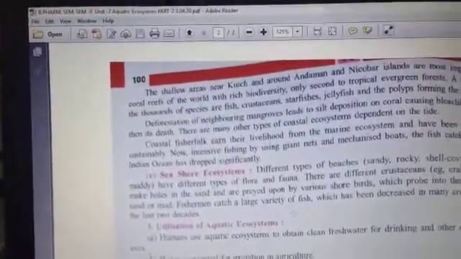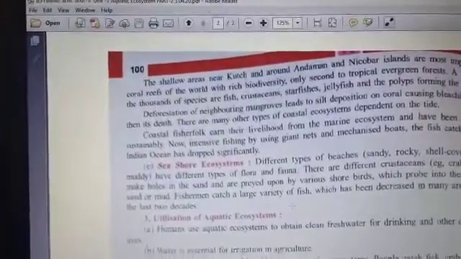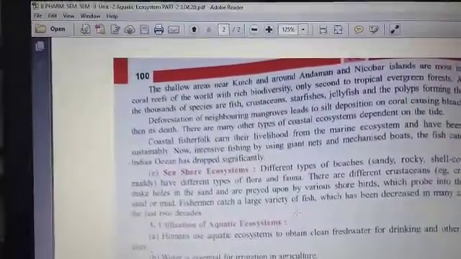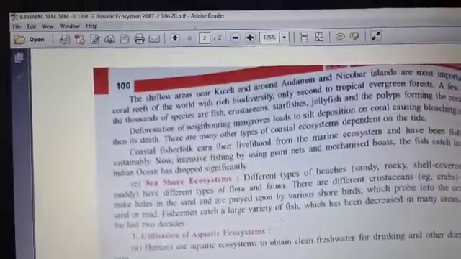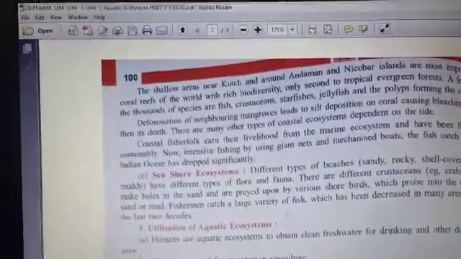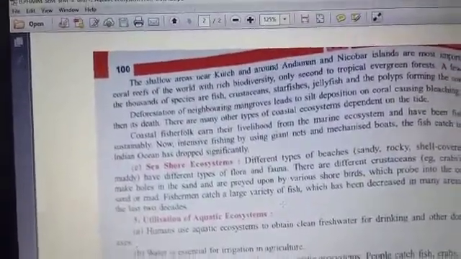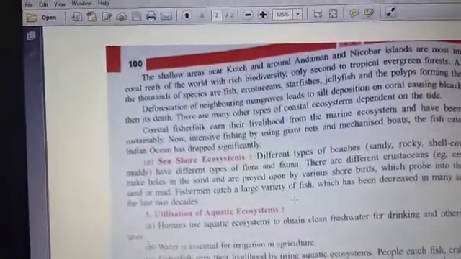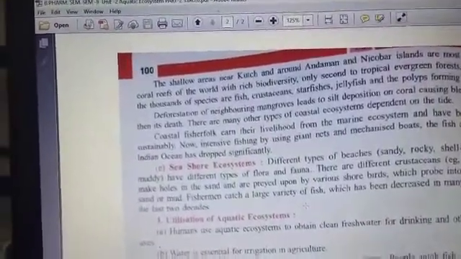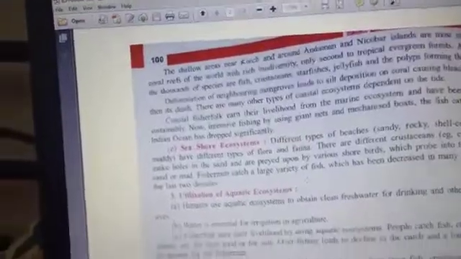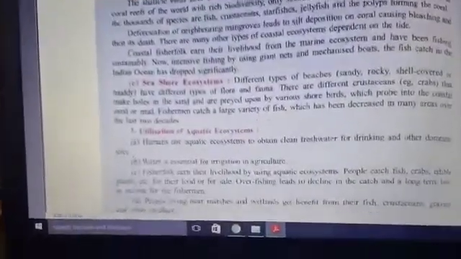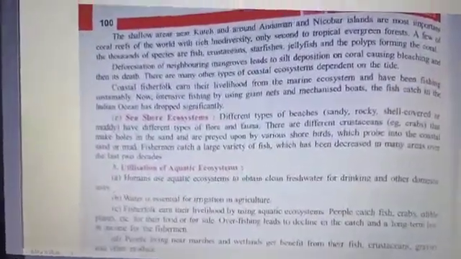It is finishing its sustainability. Fishing and all types of activities in this marine ecosystem, excessive things are going on. So this is a harmful effect on this environment, that is aquatic ecosystem. This is a disturbing element.